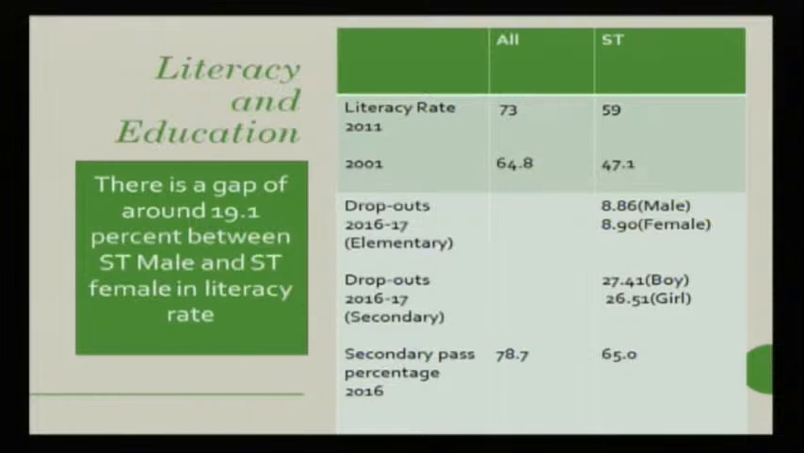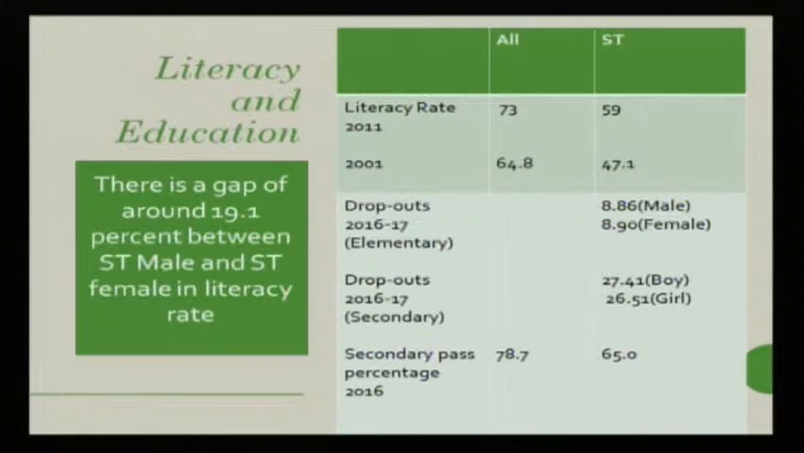If we look at the literacy rate in the 2011 census, you will find that only 59% of scheduled tribes are literate compared to 73% of the overall group of population. Now, when we are talking about digital literacy, the more a person is digitally literate, the more they are able to contribute to their own development and also to the development of society. But in the case of scheduled tribes, are they digitally literate? That question has to be there. Similarly, if you look at the dropout rate, it is 8.86% in the case of male tribals, while it is 8.90% in the case of female tribals.